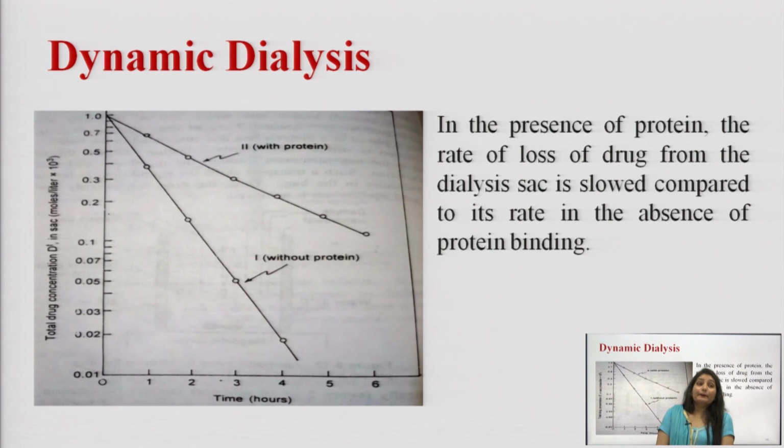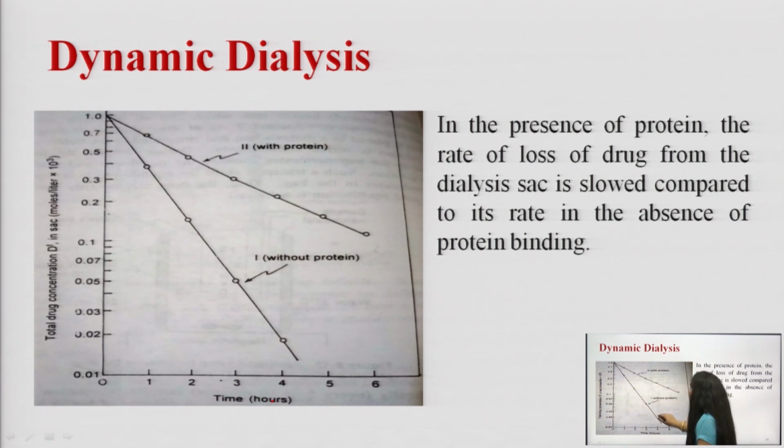This is a graph of total drug concentration versus time. As the time goes on, we are calculating the total drug concentration, that is, after 1 hour what is the level of total drug concentration.